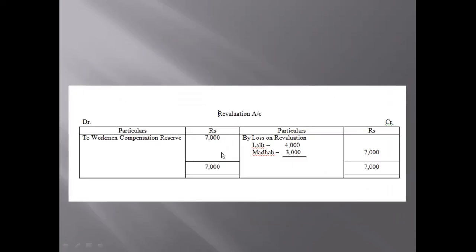Yeah, this much is the video about question number 49. Let me tell you what WCR or WCF is, that is Workmen Compensation Reserve or Workmen Compensation Fund. It is actually a kind of emergency fund that is kept by the factory owner or the employers for their workers, because while working in the factory some mishaps may happen.